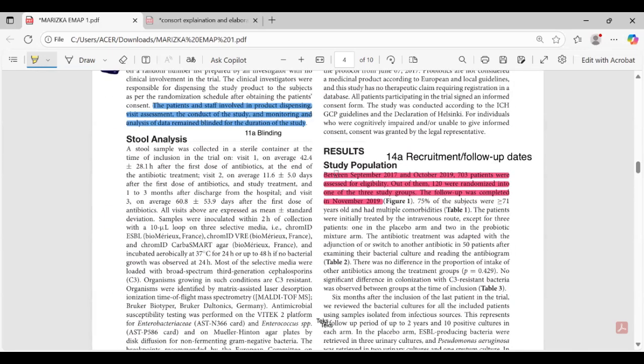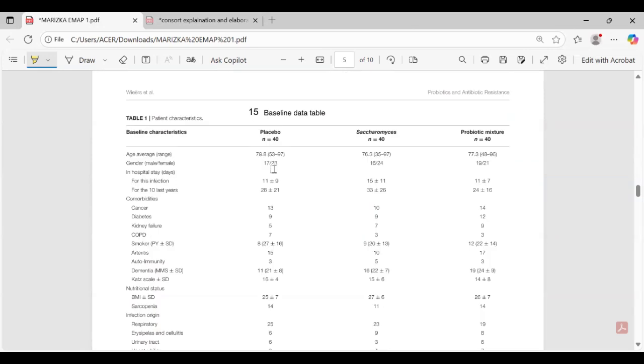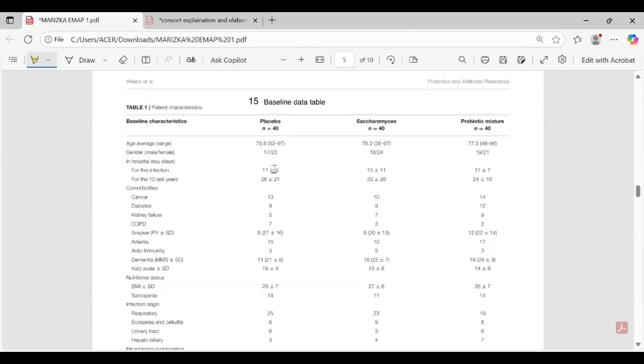After treatment or follow-up between September 2017 and October 2019, 703 patients were assessed for eligibility. Out of them, 120 were randomized into one of the three study groups. The follow-up was completed in November 2019. Then baseline data table.